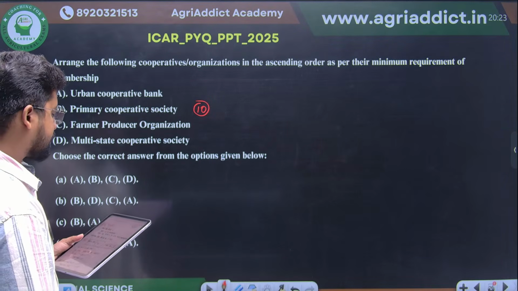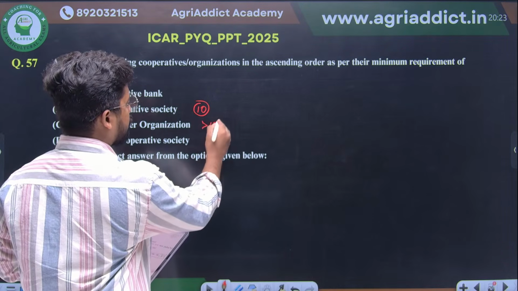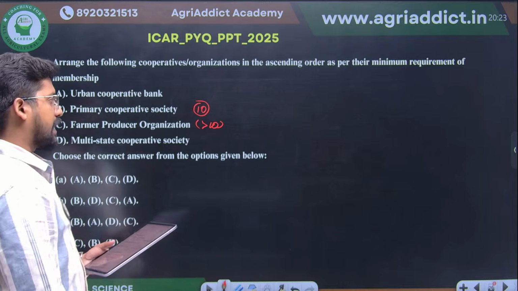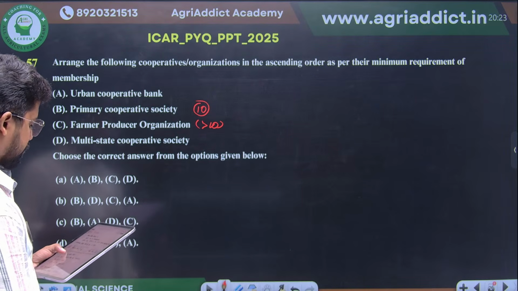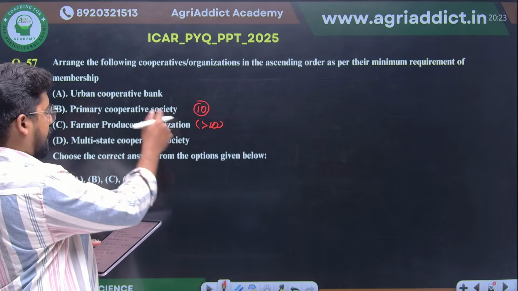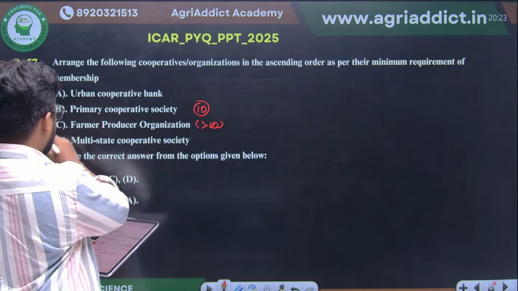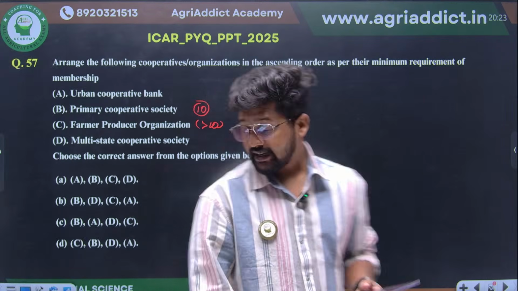Farmer producer organization, the minimum is 10, but generally it will be more than 10, so it will have much higher strength than primary cooperative societies, I guess. Then multi-state cooperative societies obviously have more members than PACs, so D will be greater than B. So what would be the answer here?